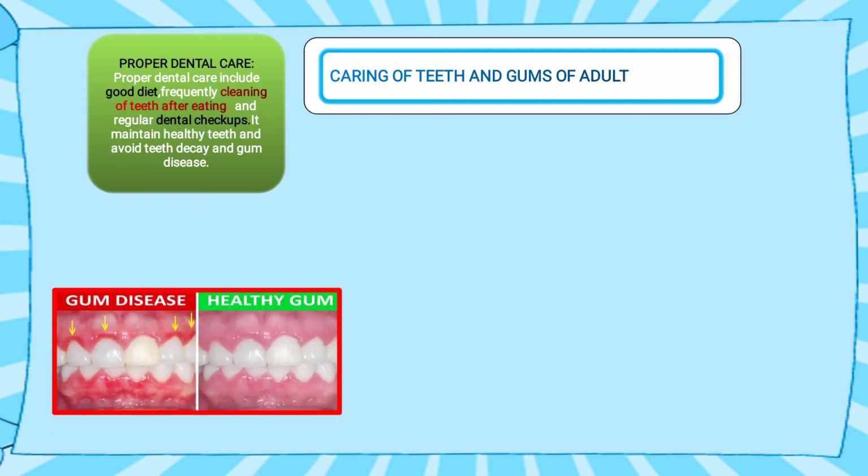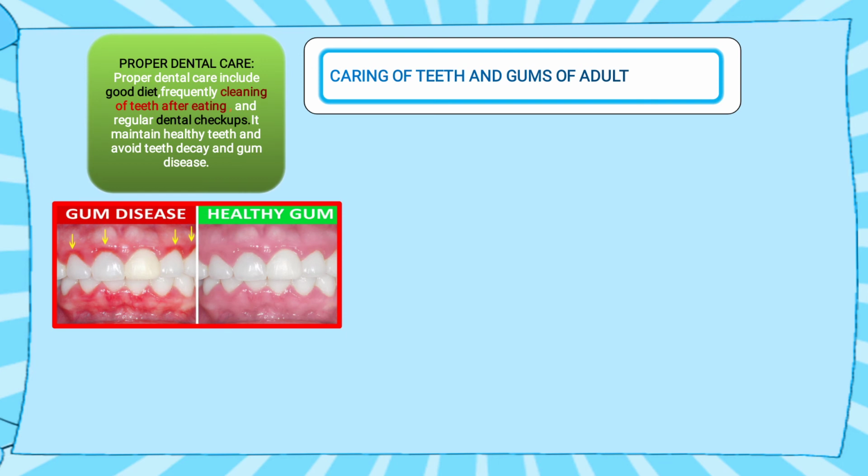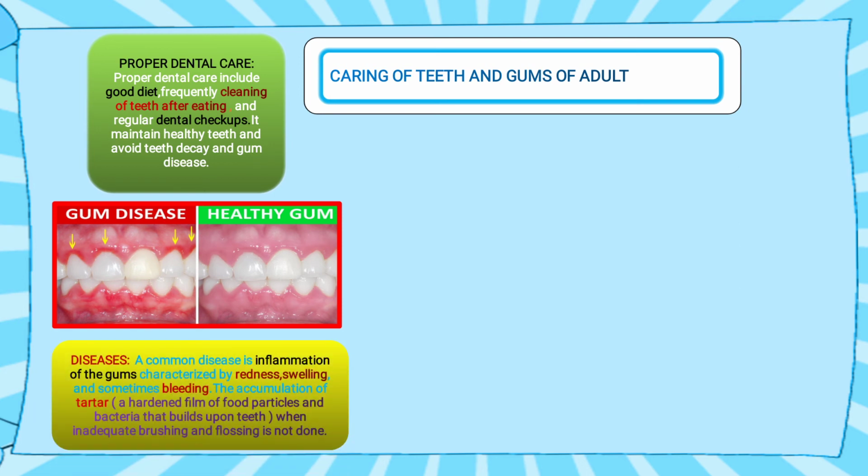Here the image shows healthy gums and gum disease. Differences you can see: the color of the gum is changed. Why? Because bacteria is growing there. That bacteria causes inflammation of the gum. Inflammation means फूल जाता है, मसूड़ा फूल जाता है. Redness you see in the image, showing the arrow mark, swelling and sometimes bleeding also.